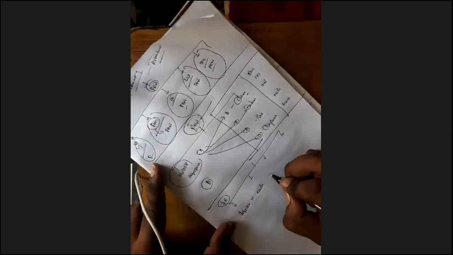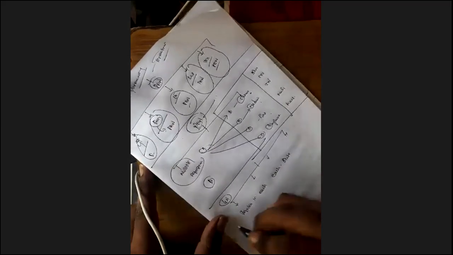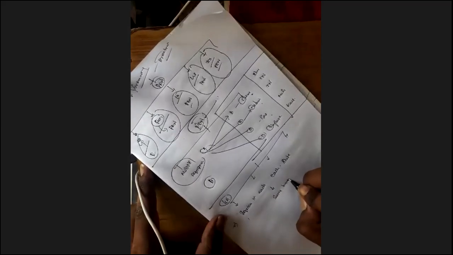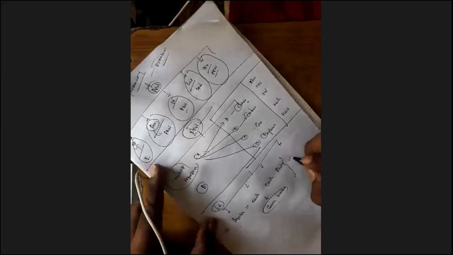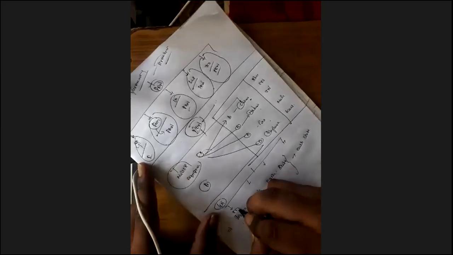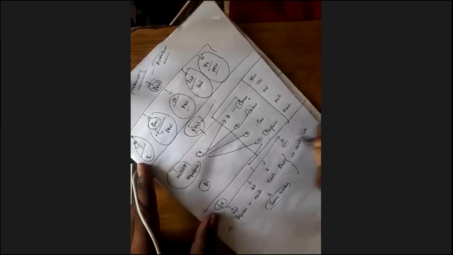Even if it is the same business, I have to register in each state, because this is Tamil Nadu, assume this is Andhra, this is Karnataka, this is Maharashtra. Each and every state has different scenarios.